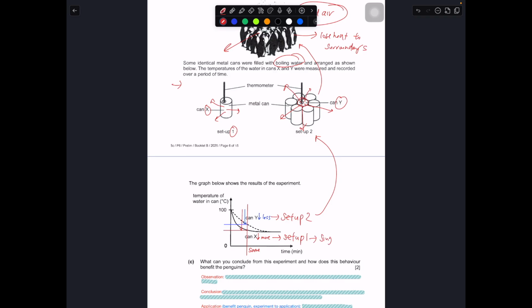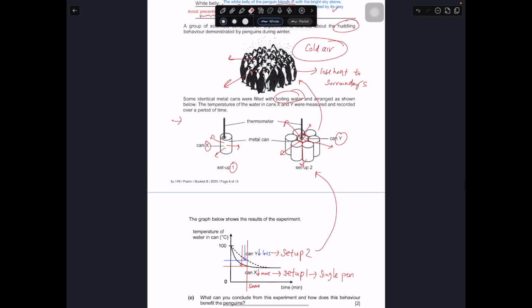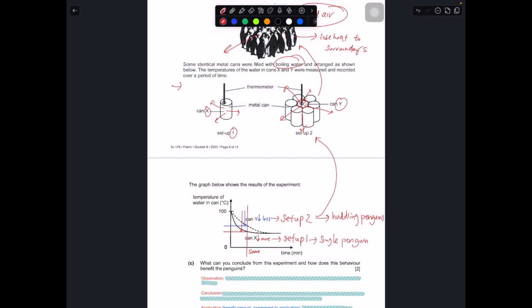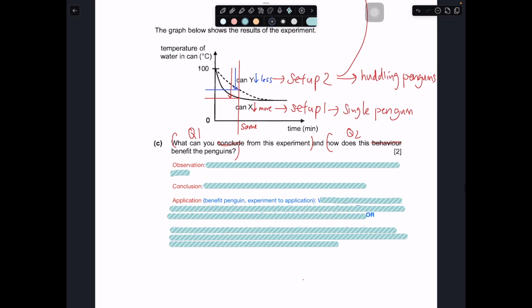This one represents single penguins, and this one represents herding penguins. We are talking about the middle penguin that is being herded by the group of penguins around it. So what can you conclude from this experiment? This is the first part, Q1. Then how does this behavior apply to the penguin? This is Q2.